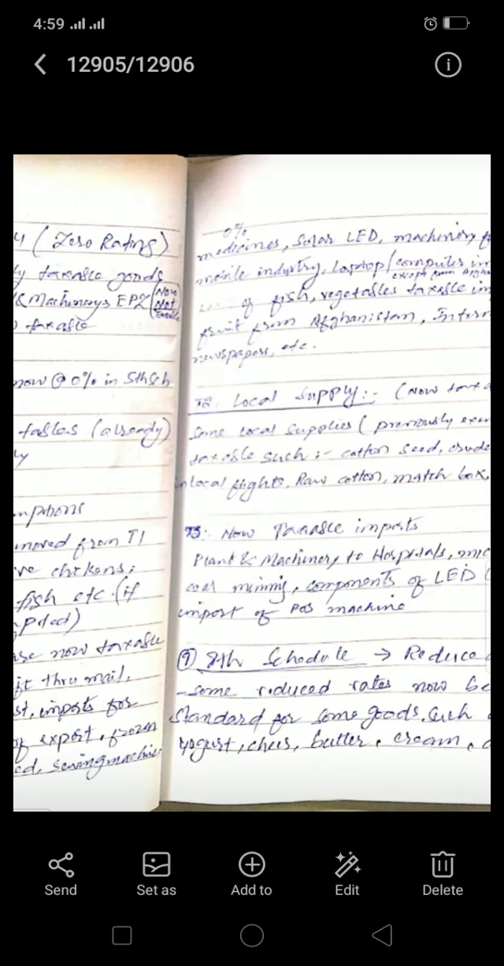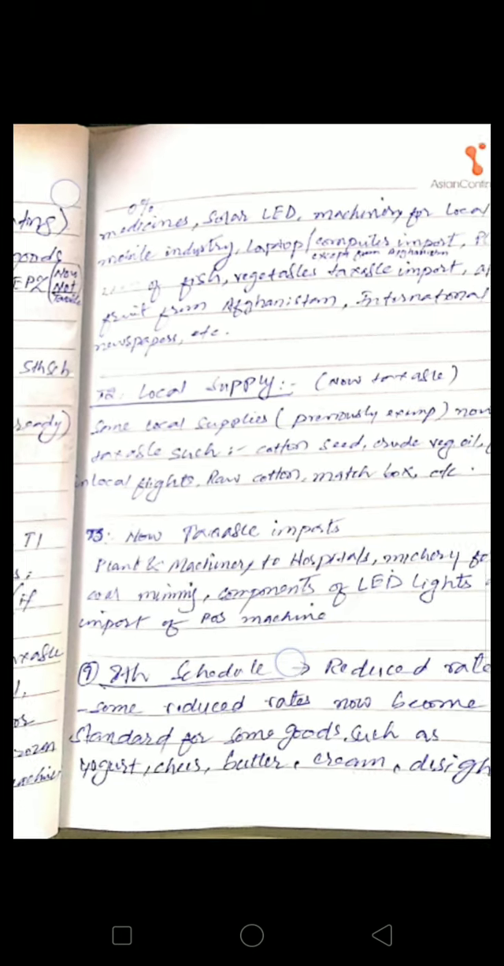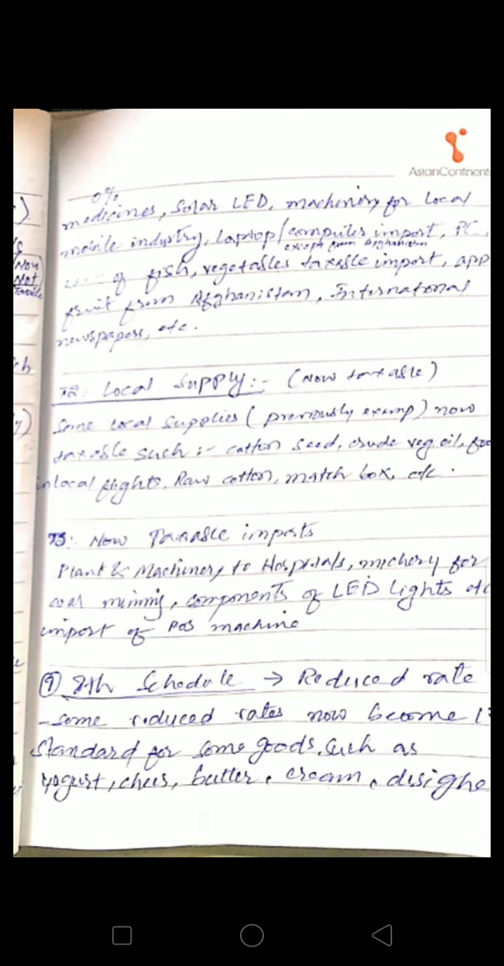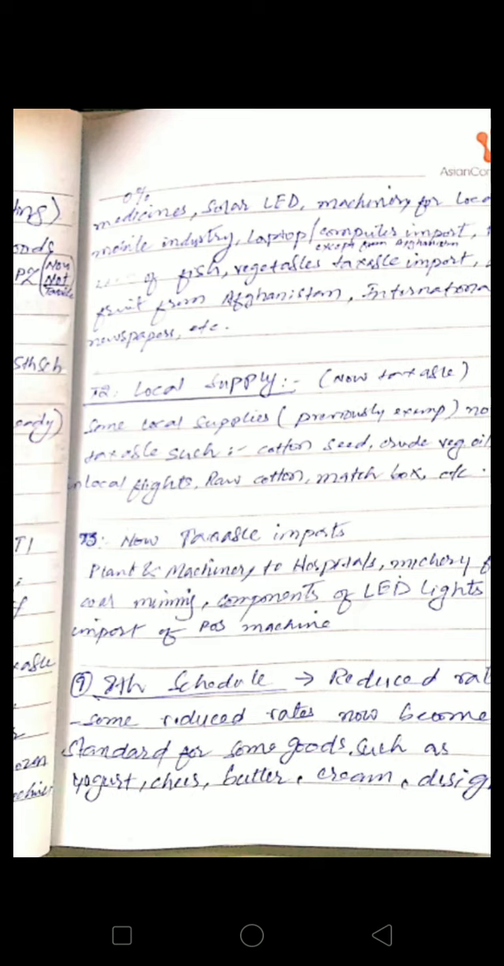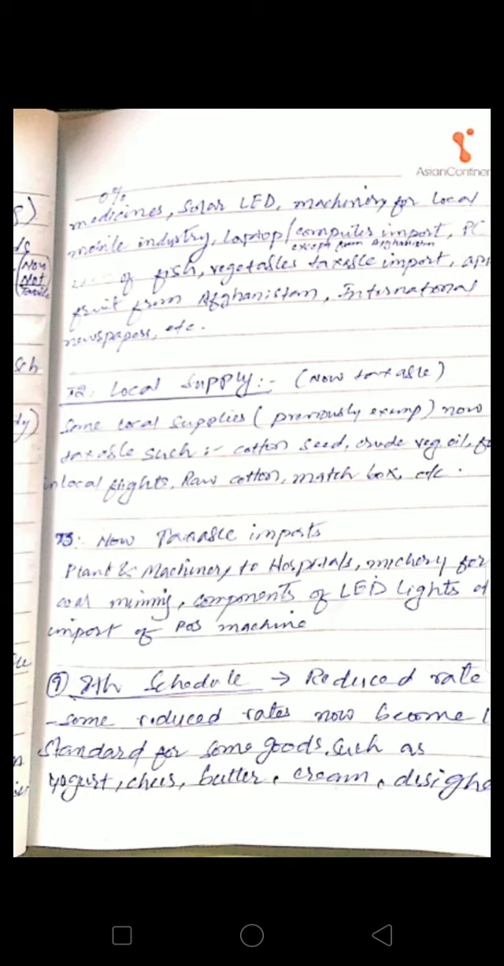Okay, now let's come to the local supply. There are many goods which were previously included in local supply, now they have become taxable. For example, cotton seed, crude vegetable oil, food which was previously provided on local flights, raw cotton, matchbox, etc. These all things were previously exempt from tax, but now they have become taxable.